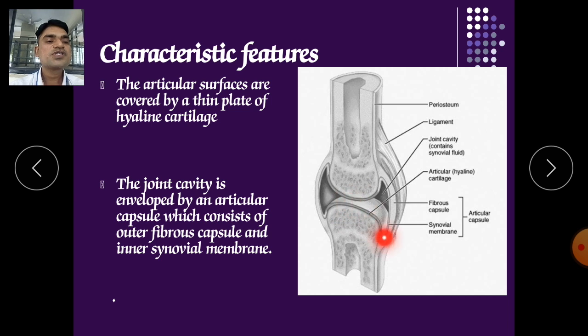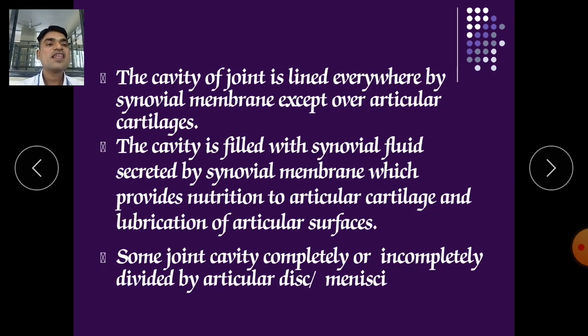The cartilage does the articulation between two bones. It is the superficial part of the bone to which that cartilage is attached. It is a working cartilage, and the joint cavity contains synovial fluid. Here in the black part you can see the synovial fluid is present in this cavity. The cavity of the joint is lined everywhere by the synovial membrane except over the articular cartilage, meaning it is available all over the cavity except the articular cartilage.